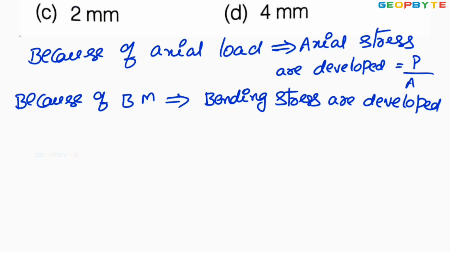The bending stress can be found from the bending equation. The bending equation is E by R equal to M by I equal to sigma B by Y, where sigma B is the bending stress.